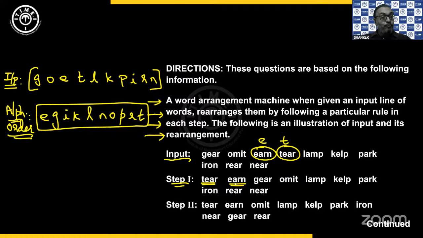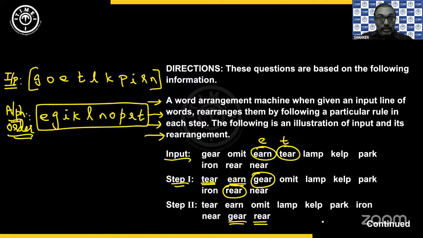Now look at step 2. Tear and earn are as they are. Okay. And then omit is written, so gear is changing its position. Then lamp, kelp, park, iron are also there. And rare. Gear and rare are now written in the last two positions. See where the alphabets G and R are. They are second from the left end and second from the right end. But this time they are in the last two positions of step 2.